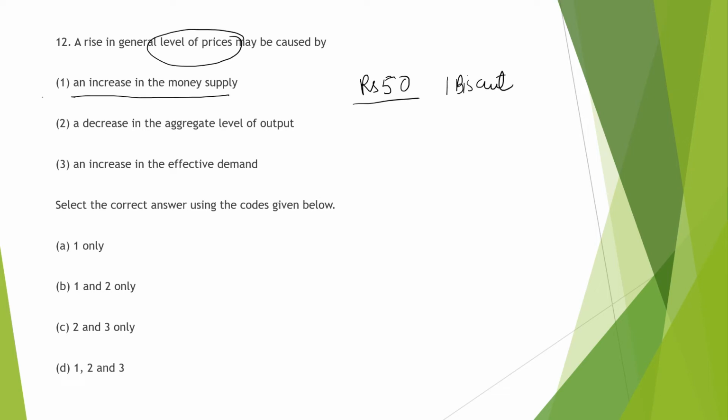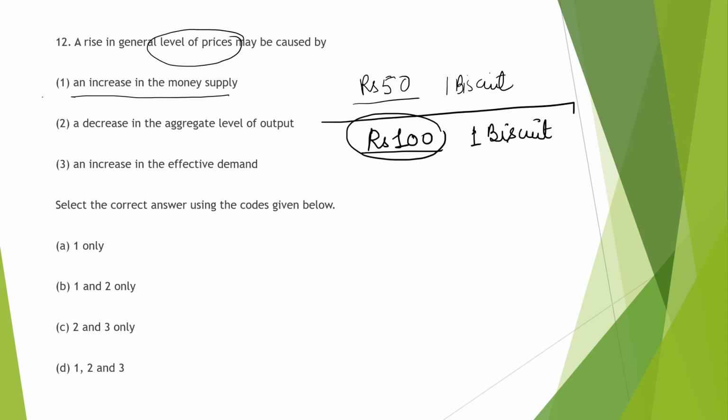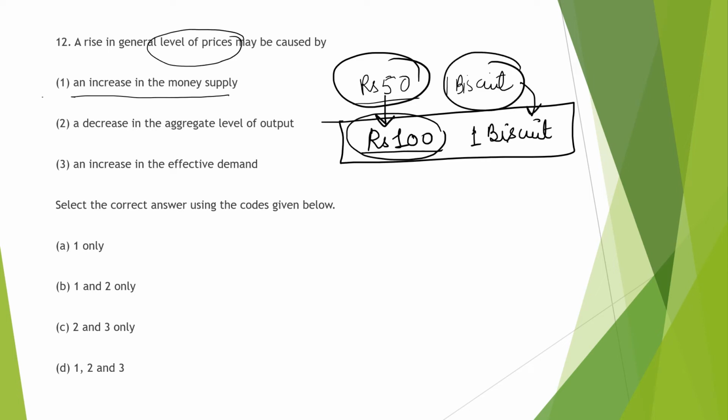But later what happened is we have 100 rupees and we have one biscuit. So this has increased the level of prices. For this one biscuit, now we are spending 100 rupees. So due to the increase in the money supply, the level of price is increased because the output is remaining constant, one biscuit and one biscuit.